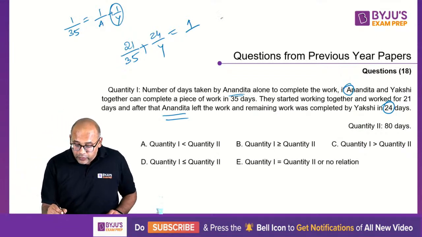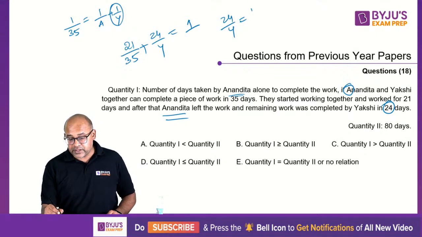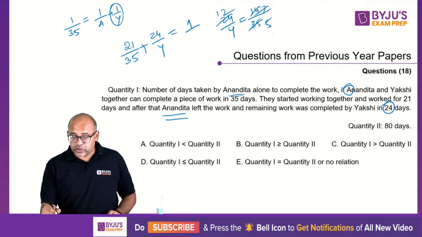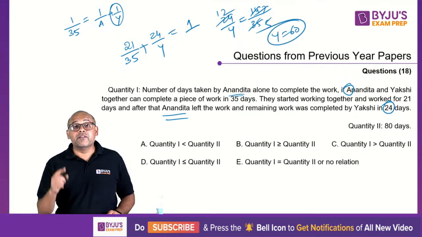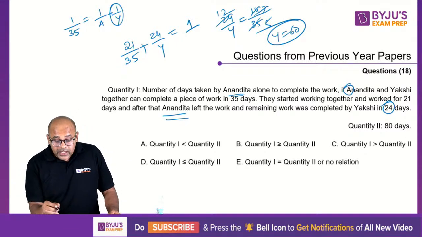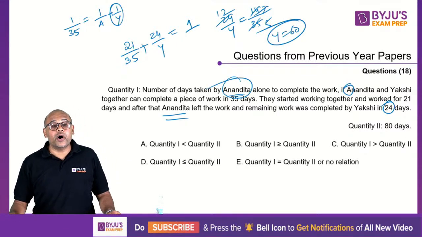So what is your 24 by y? This is 1 minus 21 by 35, which is 14 by 35. 7 2s are 14, 7 5s are 35. 2 goes 12 times, so your y is 60. But remember, that 60 is Yakshita. They are asking about Anandita, all of you.